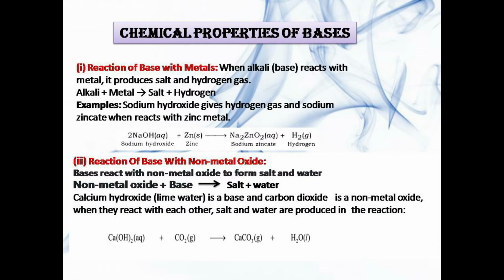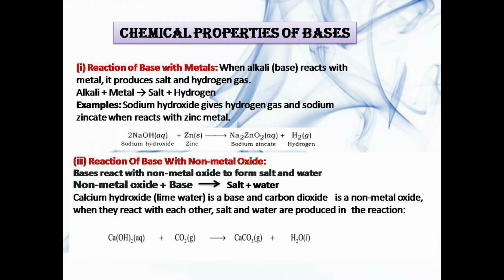Chemical properties of bases. Reaction of base with metals. When an alkali reacts with a metal, it produces salt and hydrogen gas. Alkali plus metal gives salt plus hydrogen. For example, sodium hydroxide gives hydrogen gas and sodium zincate when it reacts with zinc metal.